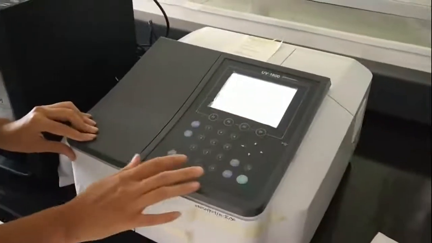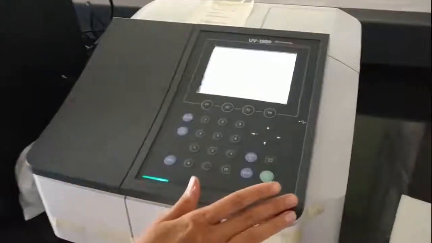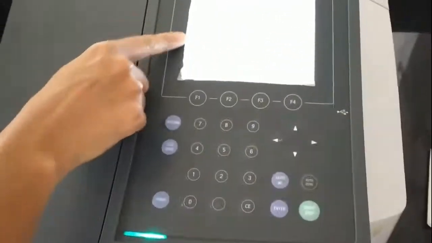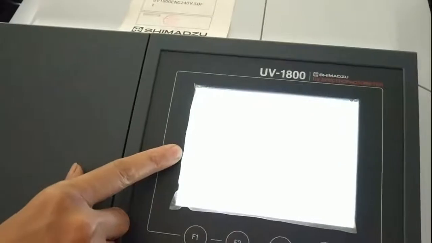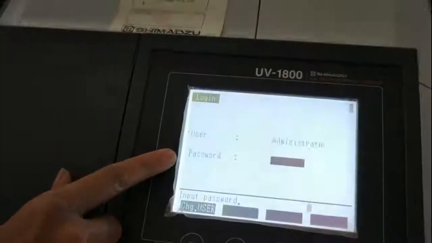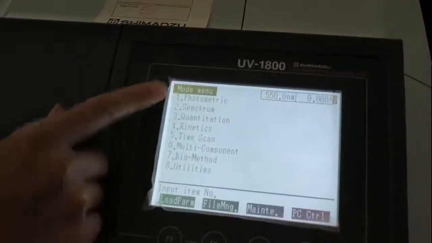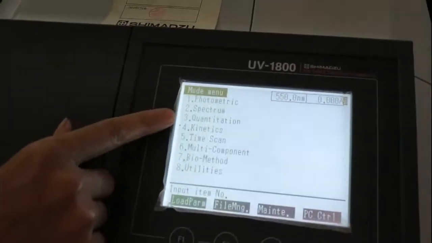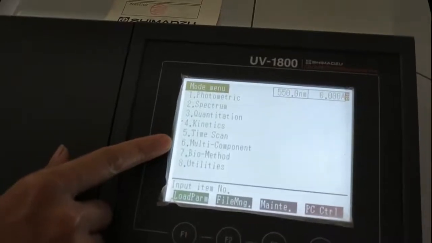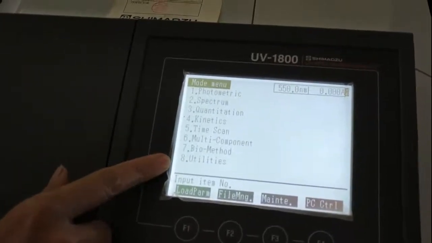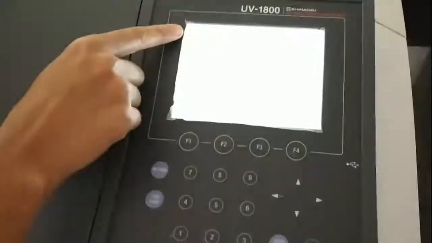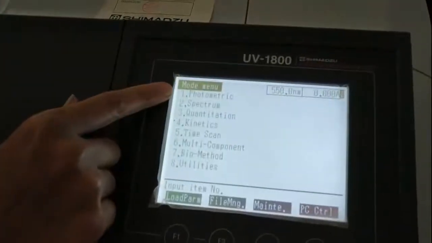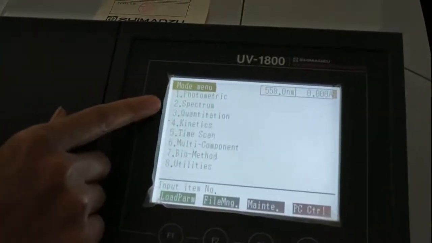So now let us see the control panel and the window. As you can see here, user and password. Now we haven't assigned any password, so we will press enter directly. Here you can see the various modes like photometric, spectrum, quantitation, kinetics, time scan, multi-component, biomethod and utilities. So we are concerned with the first two modes, that is photometric and spectrum.